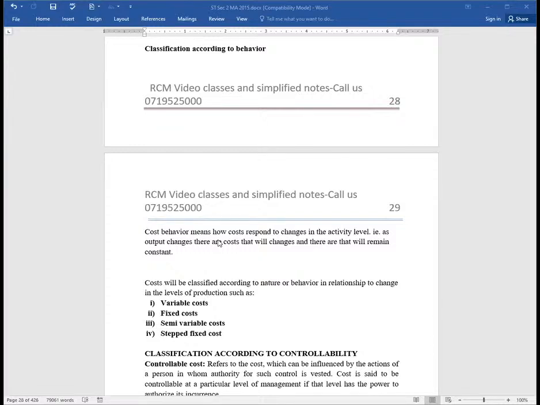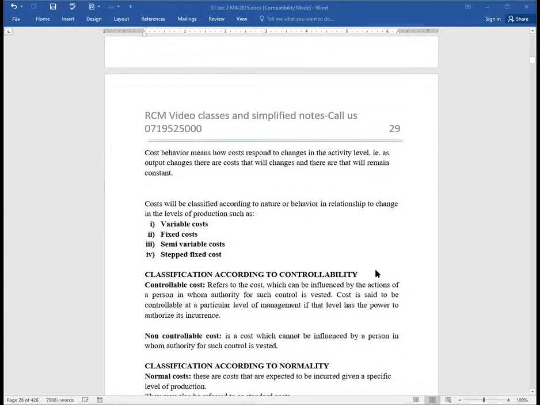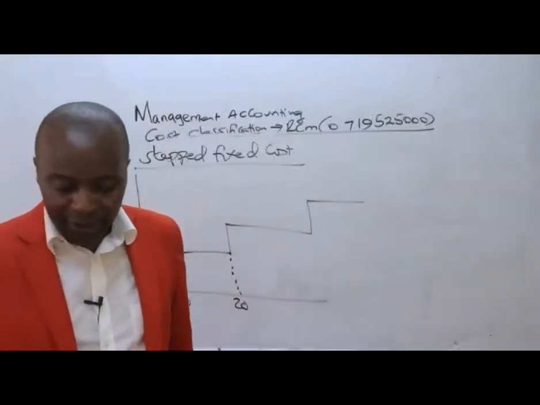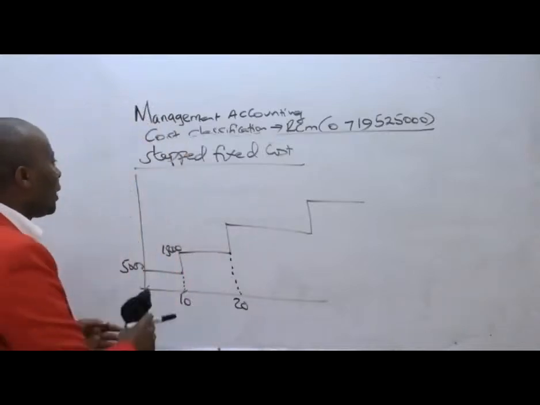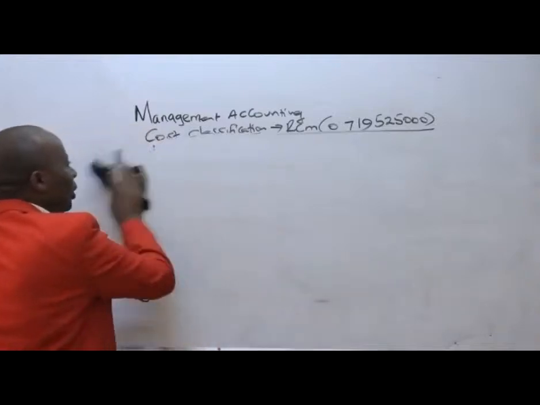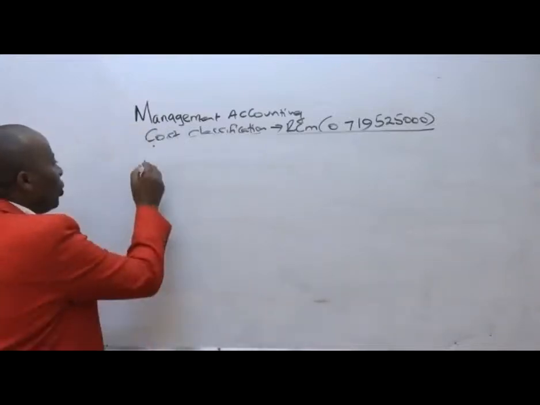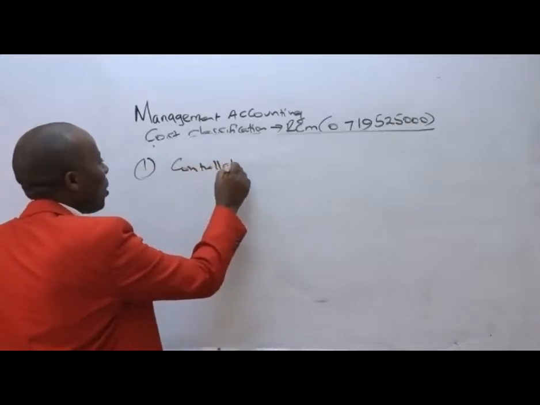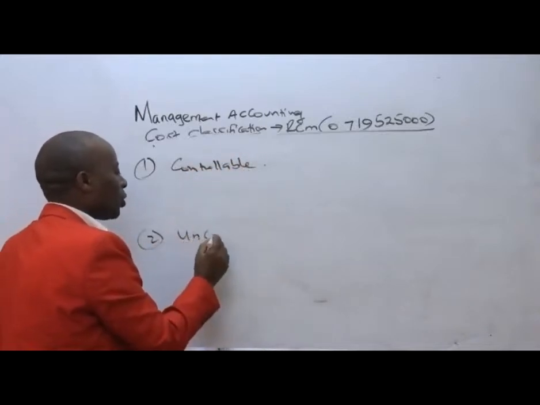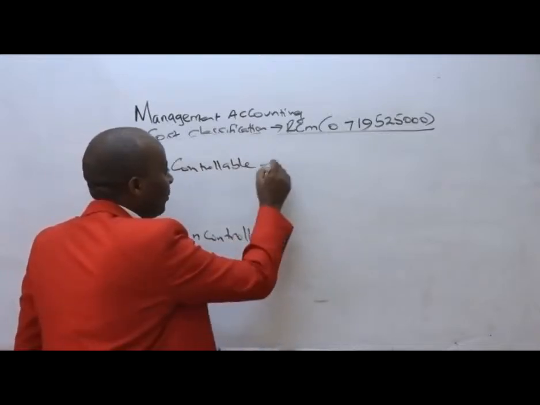From there, ladies and gentlemen, we've got these particular ones, which are just a walkover that we need to explain first. So we have classification according to controllability. Under controllability, we shall be having two classes. Which classes are these? Under controllability classification, we are going to be having those costs which are controllable, and those costs which are non-controllable or uncontrollable, as the name suggests.